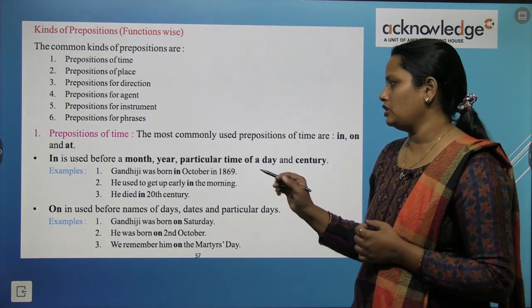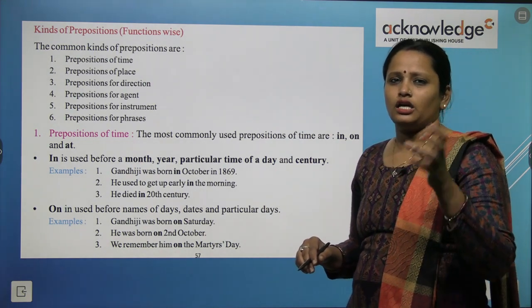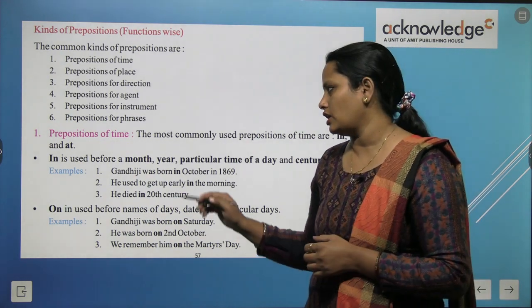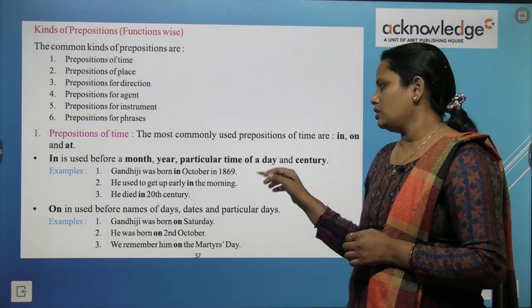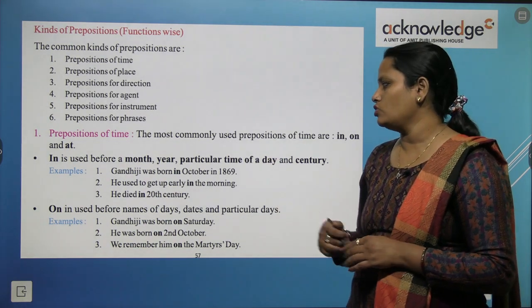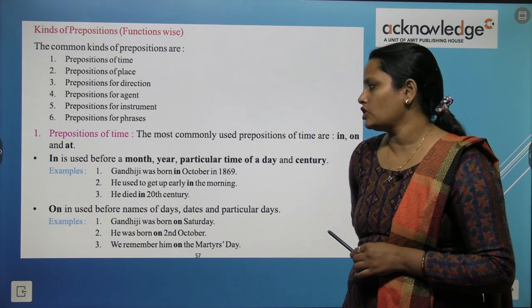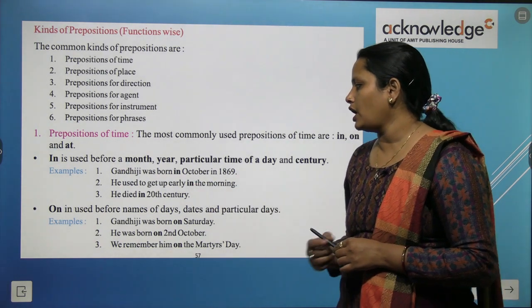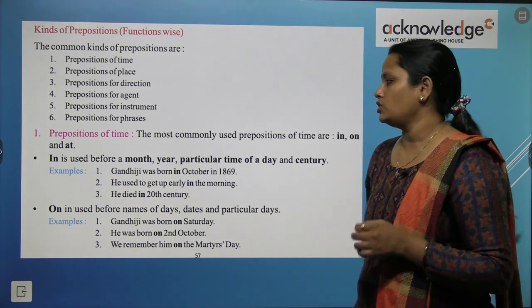So in जो है month, year या फिर particular किसी day, time, day के किसी time के लिए use किया जाता है या फिर किसी century के लिए use किया जाता है. Gandhi ji was born in October in 1869. He used to get up early in the morning. So यहाँ पे हमने जो है in को use किया as a preposition. Now he died in the 20th century. So here again in is used.